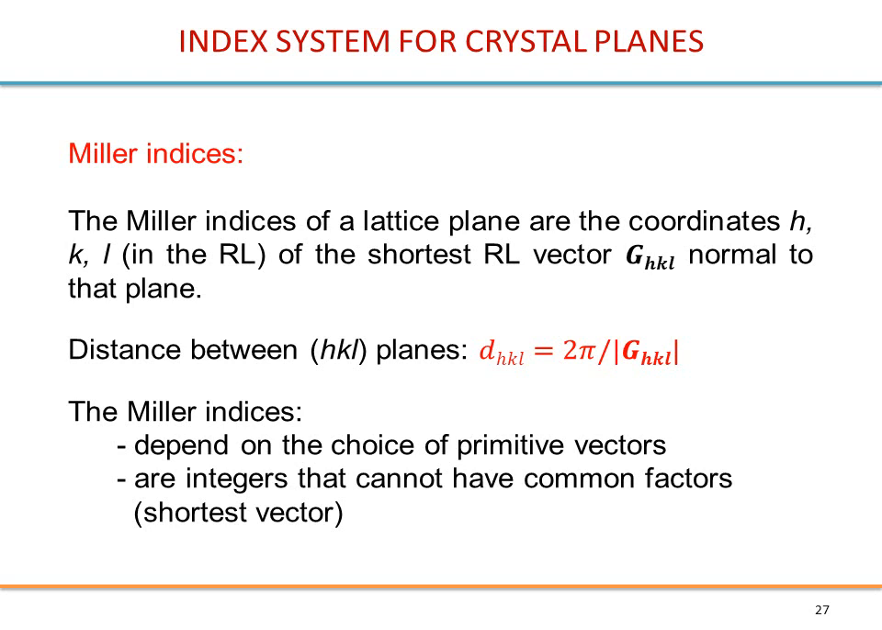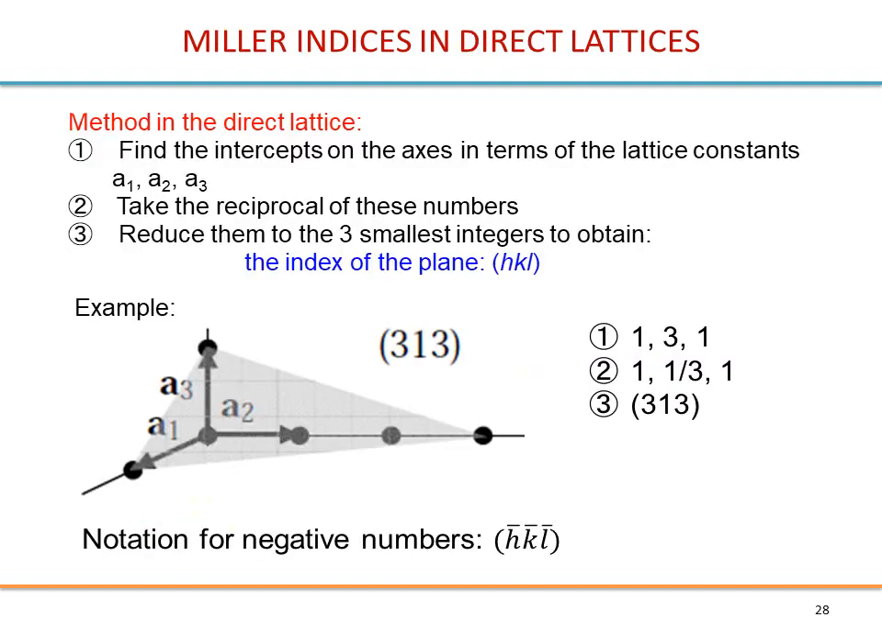And the distance for this plane, so for this set of hkl, will be 2 pi over G_hkl. So a comment: these Miller indices depend on the choice of primitive vectors, and they are integers that cannot have common factors. So the shortest vector. In fact, we can also find the Miller indices directly from the direct lattice without even knowing about the reciprocal lattice. So there is a simple algorithm shown here, just 3 steps.